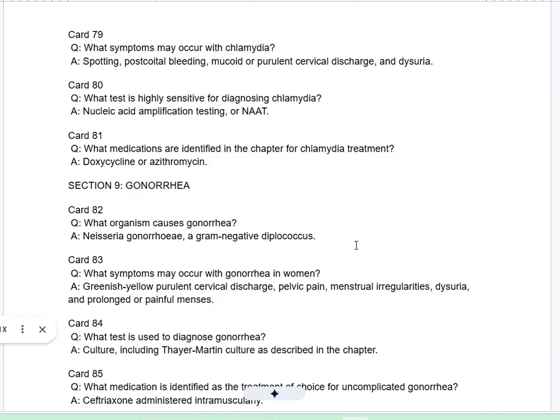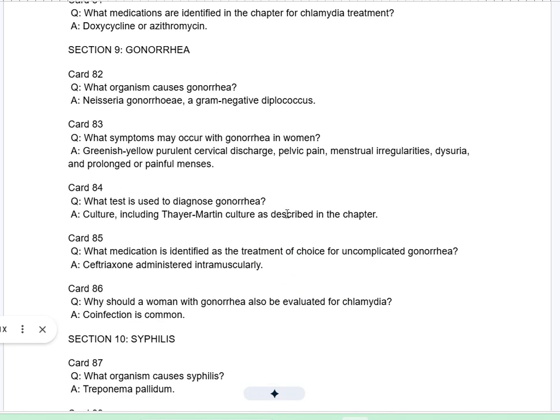Card 83Q. What symptoms may occur with gonorrhea in women? A. Greenish-yellow purulent cervical discharge, pelvic pain, menstrual irregularities, dysuria, and prolonged or painful menses. Card 84Q. What test is used to diagnose gonorrhea? A. Culture, including Thayer-Martin culture as described in the chapter.